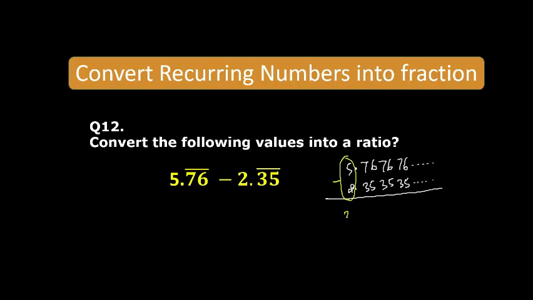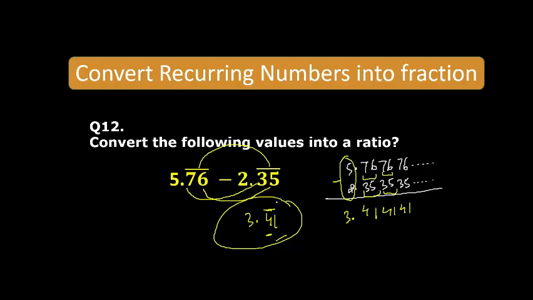5 minus 2 would be 3, and in every two terms, 6 minus 5 is 1, 7 minus 3 is 4, 4 1, 4 1. So what are we getting? 3.41 bar. So we can simply subtract this. If there is a bar in these two terms, you will also get a bar in your answer. If you have two digits here and two digits here, the same number of digits under the bar, you can simply subtract.